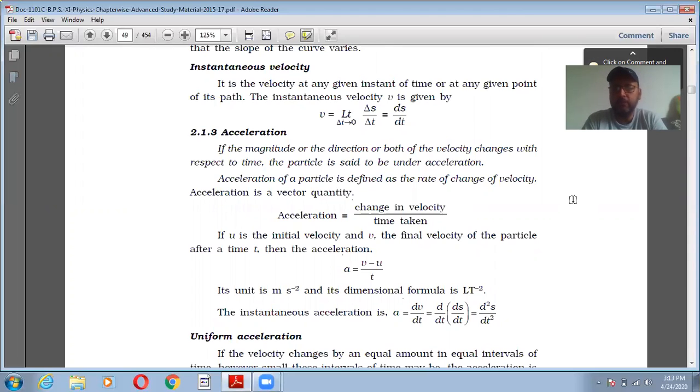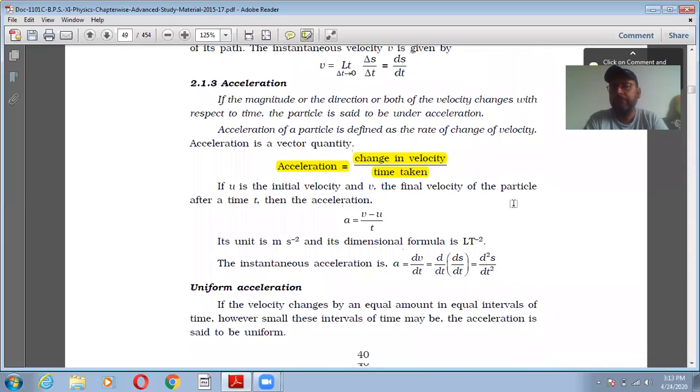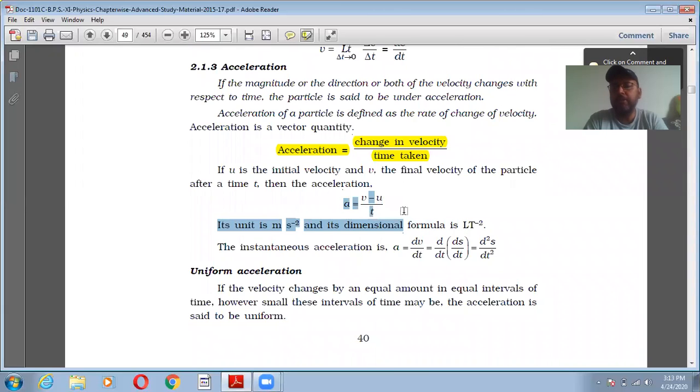Acceleration: if the magnitude or the direction or both of the velocity change with respect to time, then the particle is said to be accelerating. Acceleration can be defined as change in velocity upon time taken. This is the mathematical representation of acceleration, and this is the dimensional formula, right? And the instantaneous acceleration in derivative form you can also write like this.